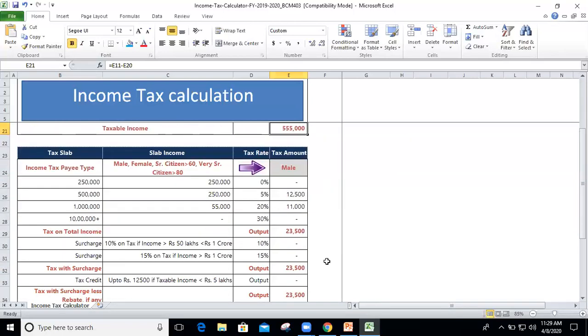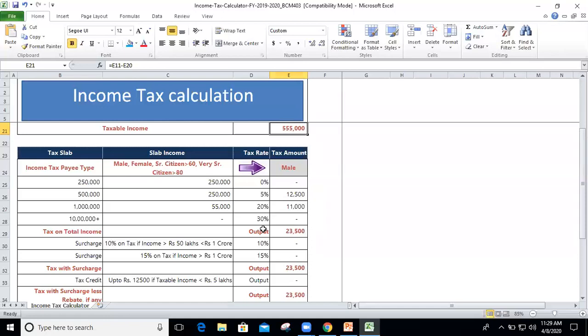Now this is the main part. Before starting, let us clear the tax slab for the 2019-20 assessment year. Our tax slab is up to rupees 2 lakh 50, there is nil tax. Don't look at this column now. Up to 2 lakh 50, no tax. Then from 2 lakh 50 up to rupees 5 lakh, there is 5%. Then from 5 lakh 1 to 10 lakh, the tax is 20%. And when it is more than 10 lakh, there is 30%.